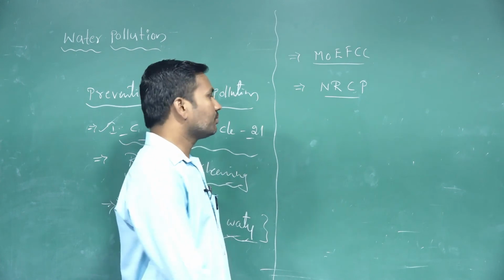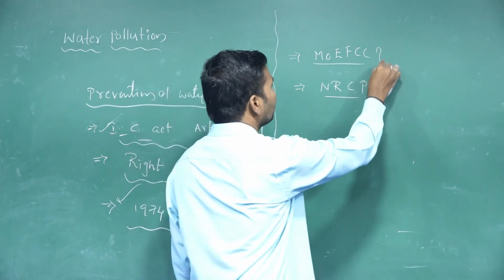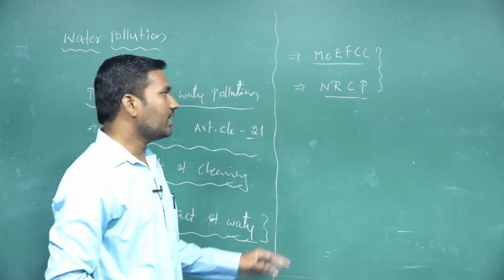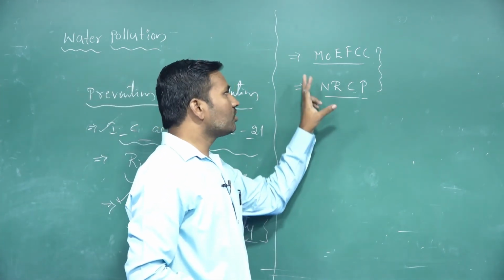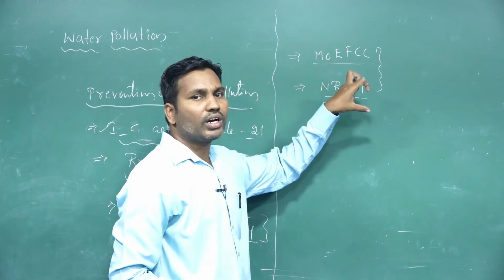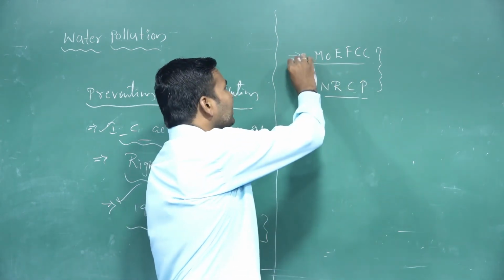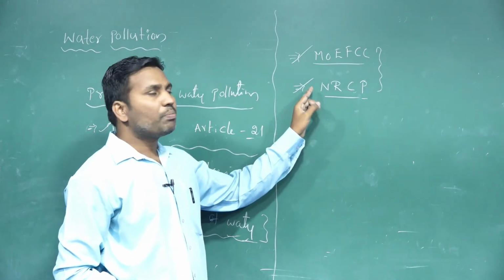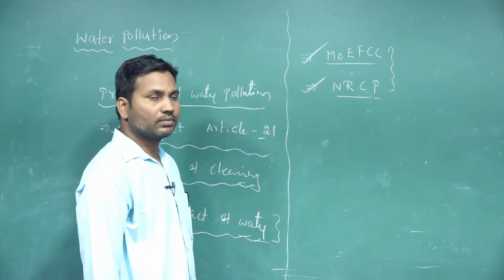Like these central and state government policies, agencies and programs, they are going to regulate water pollution here. Majorly, they are conducting awareness towards the prevention of water pollution.